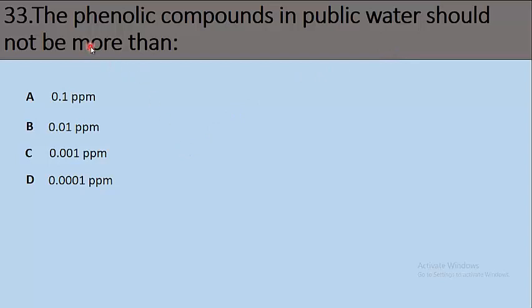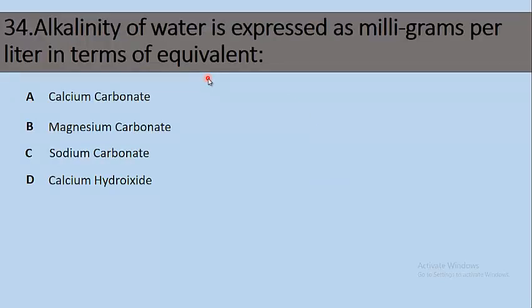33, the phenolic compounds in public water should not be more than option A, 0.1 ppm. ppm is parts per million, the very smallest unit. Option B, 0.01 ppm, C, 0.001 ppm, option D, 0.0001 ppm. So the right answer is option C, 0.001 ppm. The phenolic compound should not be more than 0.001 ppm in public water.